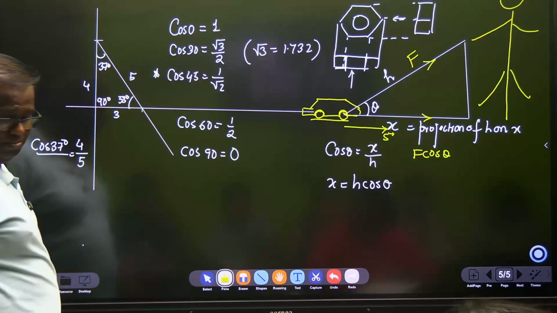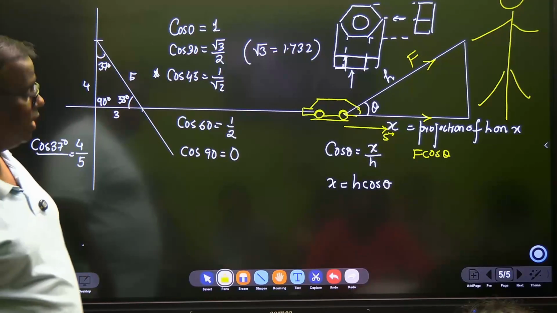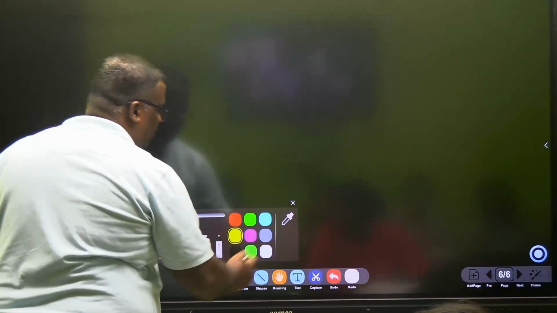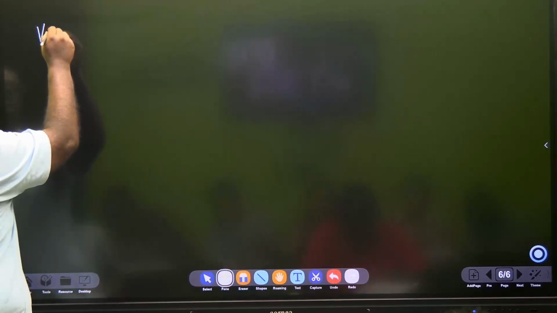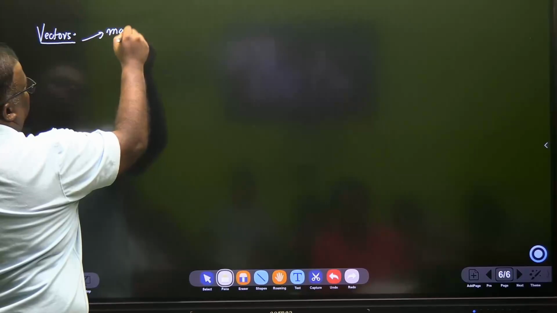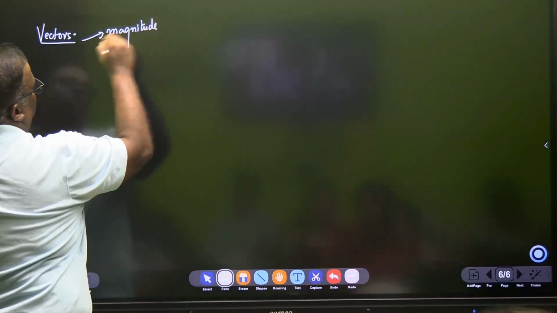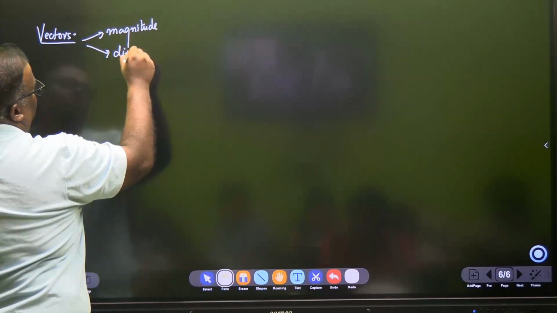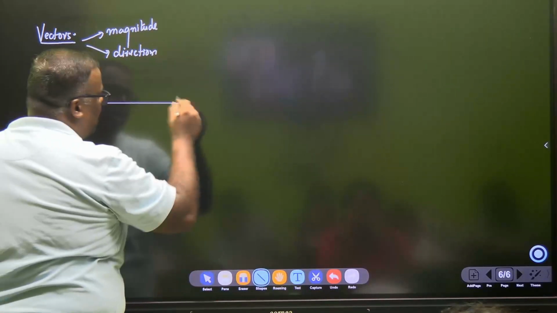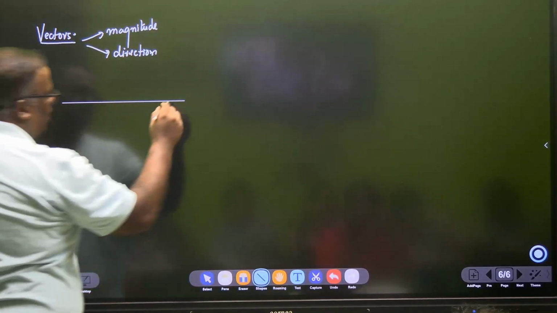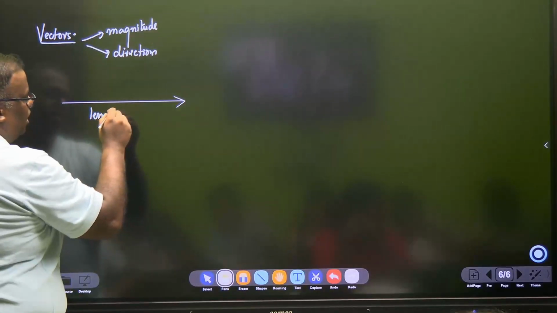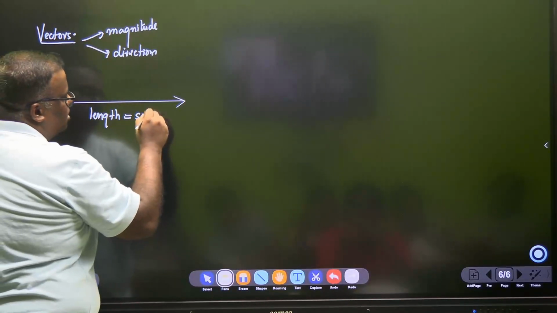Okay, how much is the time? Okay, 22. A little bit of vectors. Let's go. Vectors are quantities which have both magnitude and direction. Do you agree? The easiest way to represent a vector is by an arrow, where the length of the arrow corresponds to the scaled magnitude.